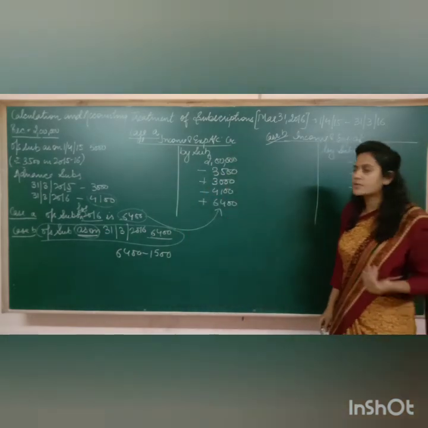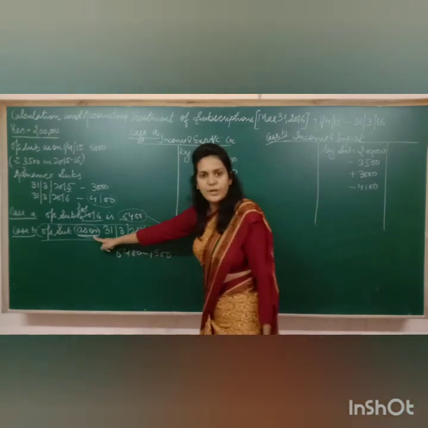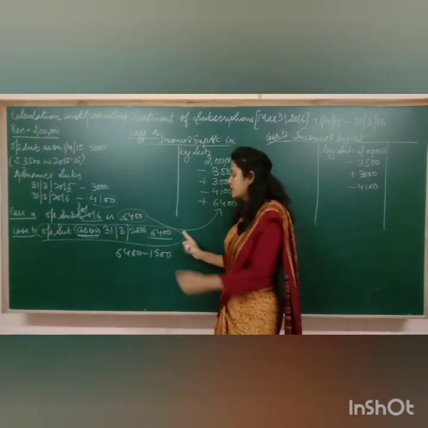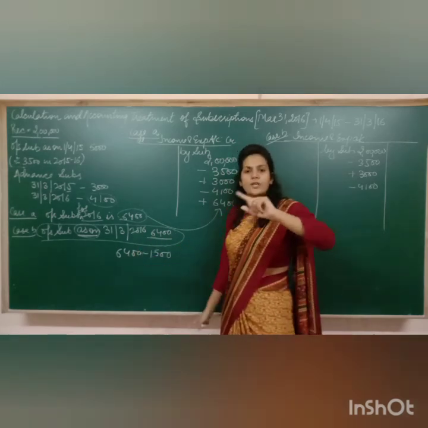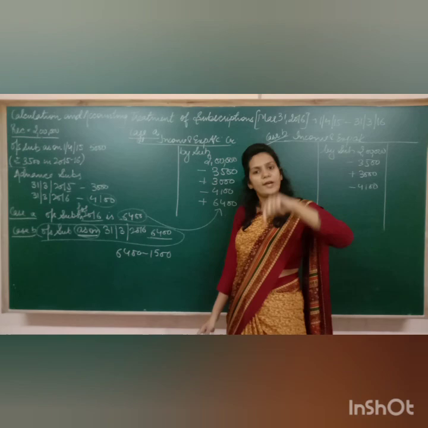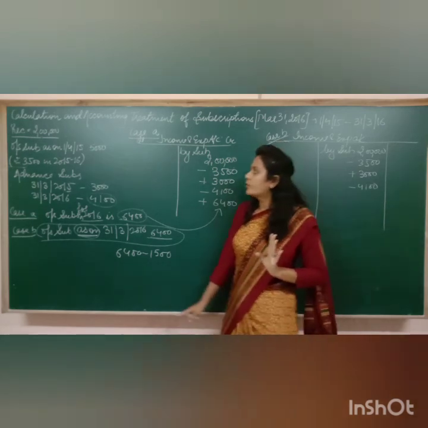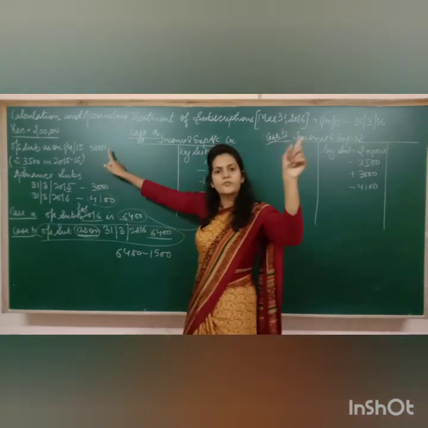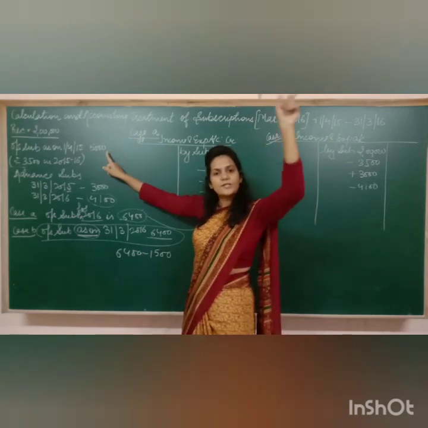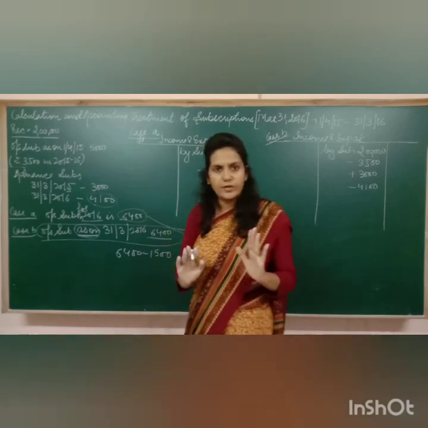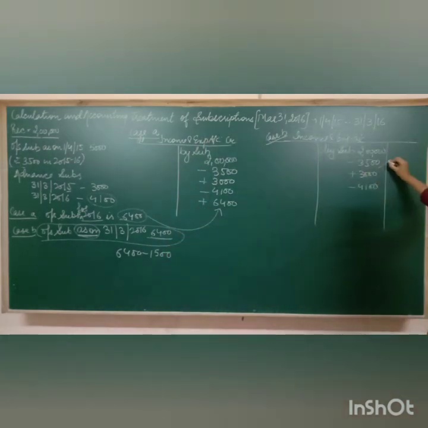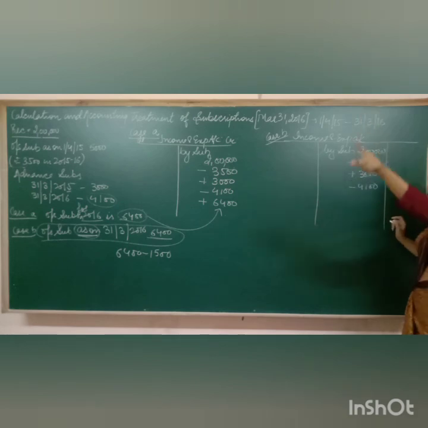I repeat what I said. See, if the word as on is mentioned, then we believe that in this subscription, the outstanding subscription of the current year and outstanding subscription of the previous year, if any, is already included. Now we know that last year outstanding was 5,000. It means 5,000 must have been added. Out of 5,000, this year we have received 3,500. So which I have subtracted, because ये last year तो add हो चुके हैं ना, चाहे cash में income नहीं आएगी. So I need to subtract it because this is not the income of the current year.